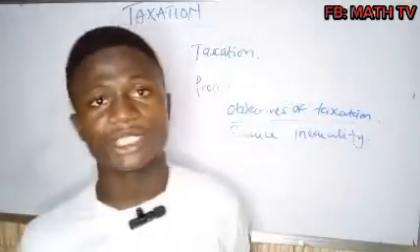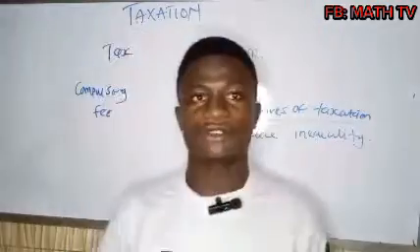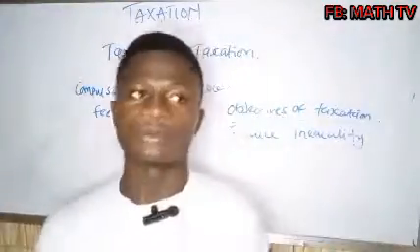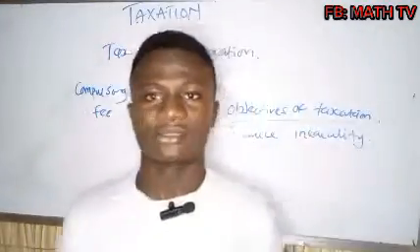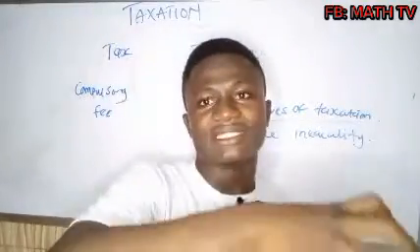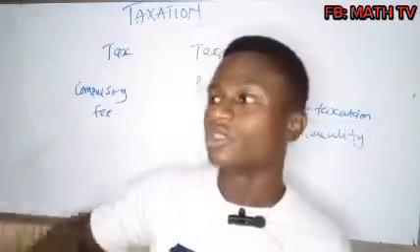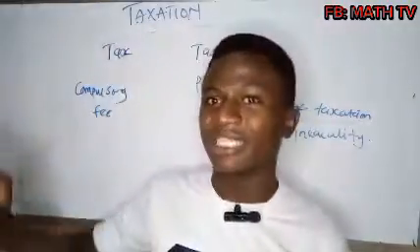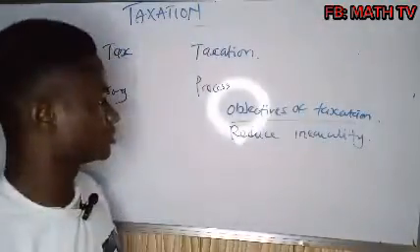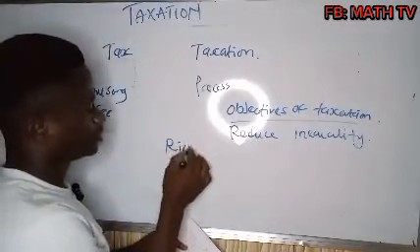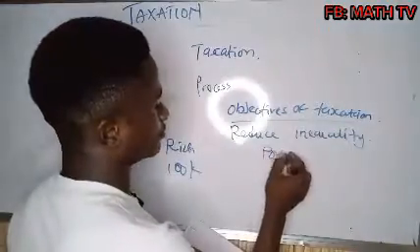In a country, for example, you have those that are extremely rich, those that are very poor, and those that are not rich, not poor. You have those kinds of people in a country. So there's something we call progressive tax. When we get there, we will explain. Those that are having higher revenue will be taxed higher. They are going to pay higher tax. Those that are having lesser revenue will pay lesser tax. So they are trying to bridge the inequality. For example, the rich is having 100,000. The poor has 20,000.